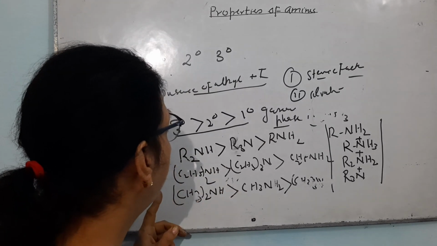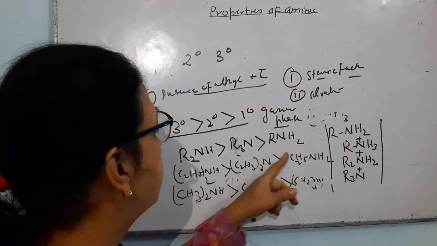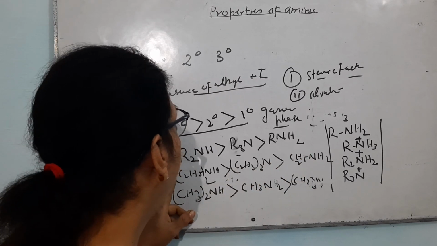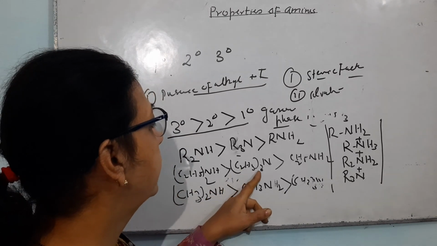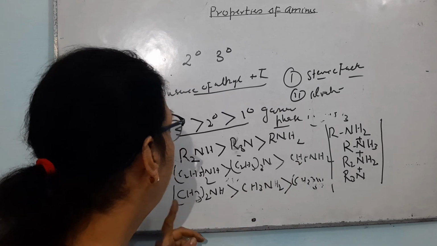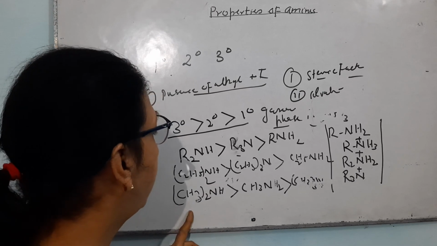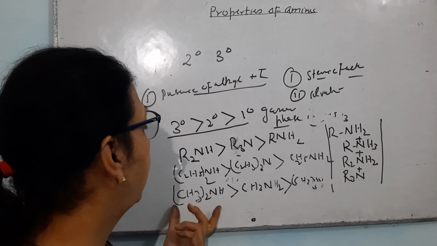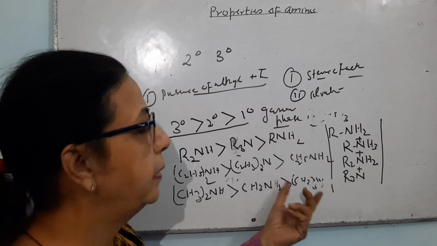Secondary will be the most basic, but here there will be a change in the order. If the group is ethyl, then after that it will be tertiary, then primary. If the group is methyl, the methyl group does not cause any steric hindrance. So because of this, the secondary will be the most basic, then primary, and then tertiary.